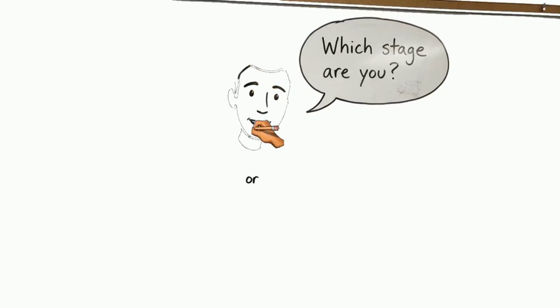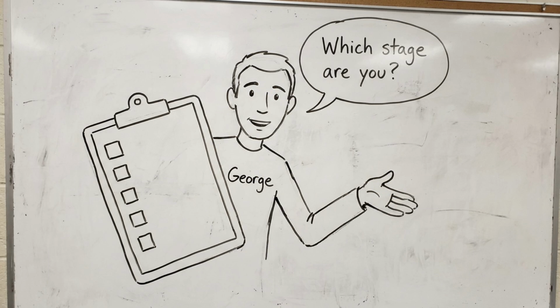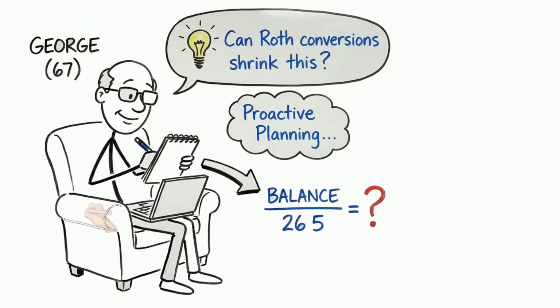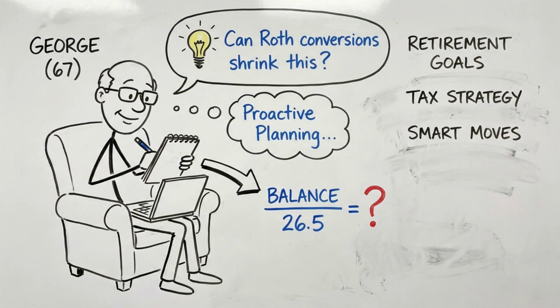Your RMD action checklist. 5 actions based on where you are in your retirement timeline. If you are between 65 and 72, your most valuable action is to calculate your projected RMD at 73 using your current IRA balance. Go to your IRA custodian website, find your current balance, and divide by 26.5. That is a rough estimate of your first RMD. Then ask, can Roth conversions reduce this amount before the clock starts?